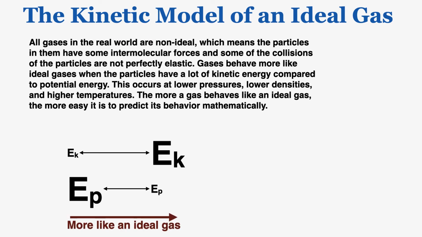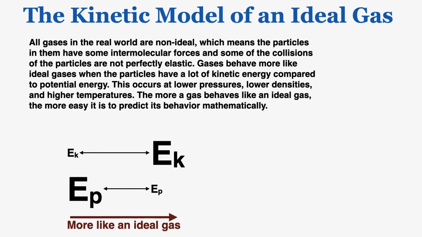All gases in the real world are non-ideal. There's no such thing as a real, true ideal gas, which means the particles in them have some intermolecular forces, and some of the collisions of the particles are not perfectly elastic. Gases behave more like ideal gases when the particles have a lot of kinetic energy compared to potential energy, because most of the energy going in becomes kinetic rather than potential. This occurs at lower pressures, lower densities, and higher temperatures of the gas. The more a gas behaves like an ideal gas, the easier it is to predict its behavior mathematically.